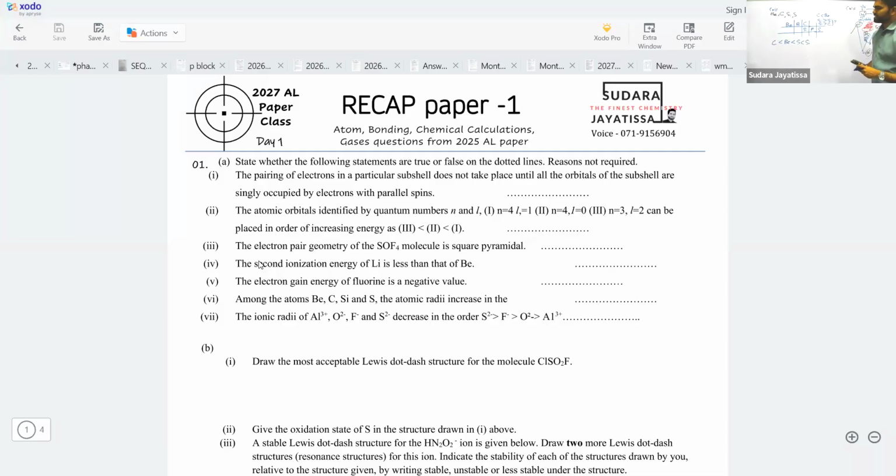Beryllium is smaller than sulfur. No, that is the question itself. True or false? Why is it false? Tell me. Beryllium is larger than sulfur. How can you tell? Is it the order given in the paper?